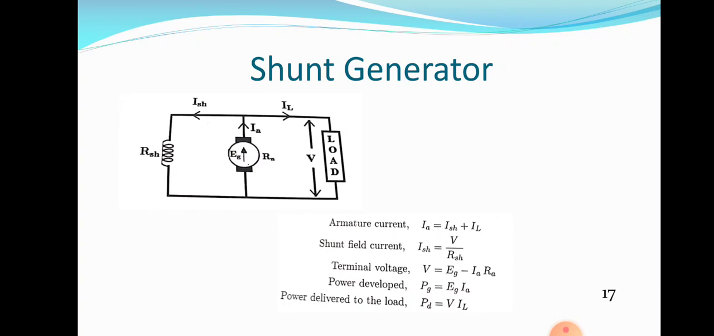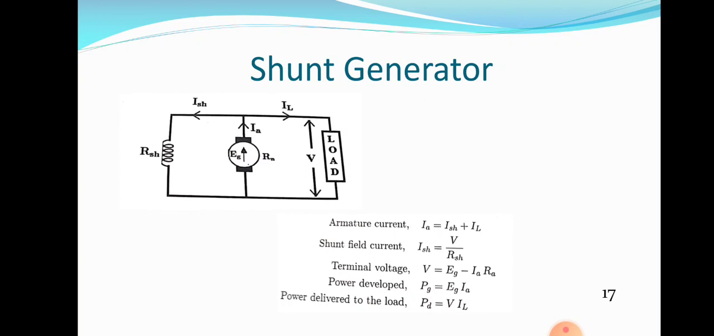Armature winding is there, field winding is there, whose resistance is represented as RSH. Armature winding in which EMF is generated is represented as EG. Current flowing from the armature is represented as IA. At the end of the armature, two brushes are there. The darkened parts are brushes. Brushes are used to collect the current from the commutator of the DC generator. Commutator acts as the mechanical rectifier of the DC generator.